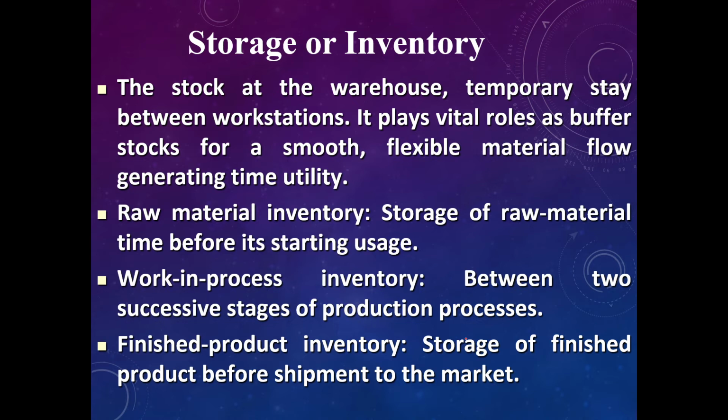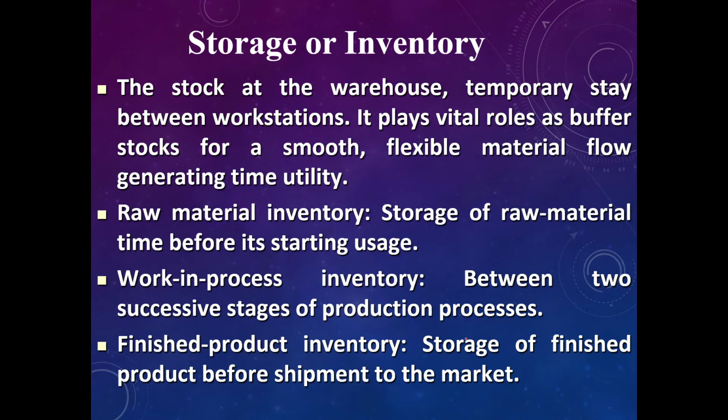But storage is the most important part as a buffer stock for smooth production. Without a good system like JIT, Kanban, or the Toyota production system, we cannot do smooth production, but we still cover this by buffer stock for smooth production and flexible material flow.